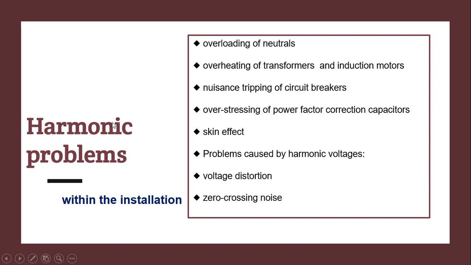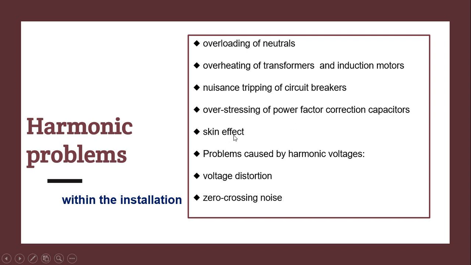Now some of the harmonic problems are also present within the installation, like overloading of the neutral when we have a 3-phase 4-wire system, overheating of the transformer and induction motors, nuisance tripping of the circuit breakers, and overstressing of power factor correction capacitors.